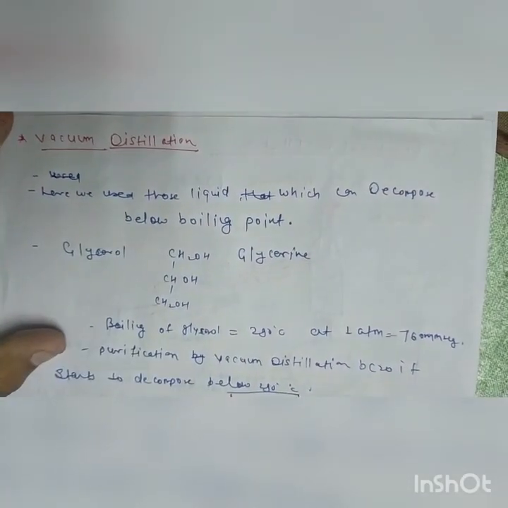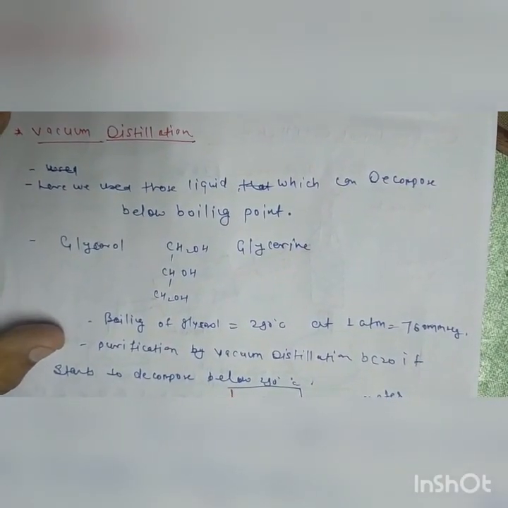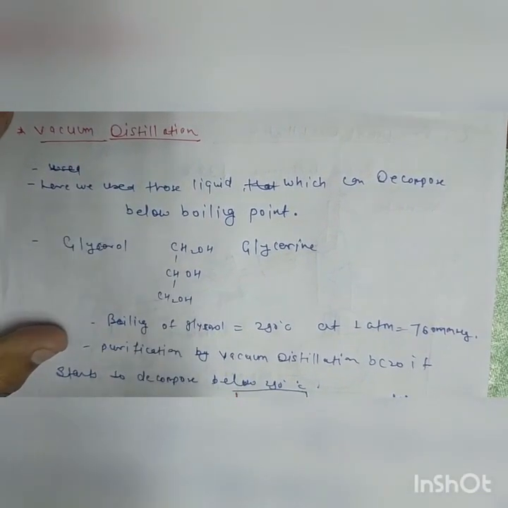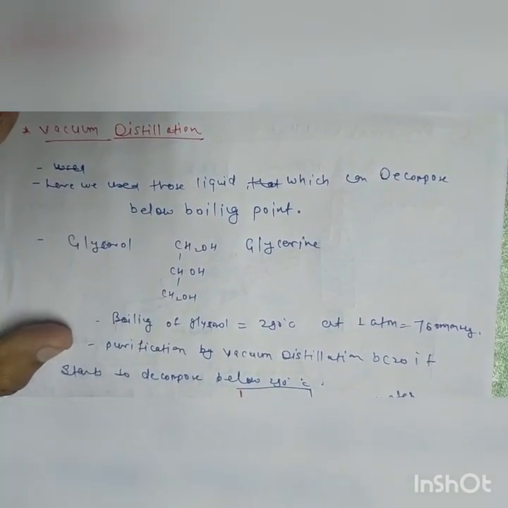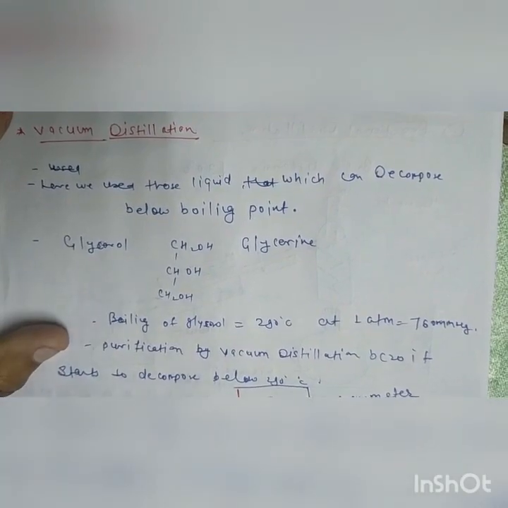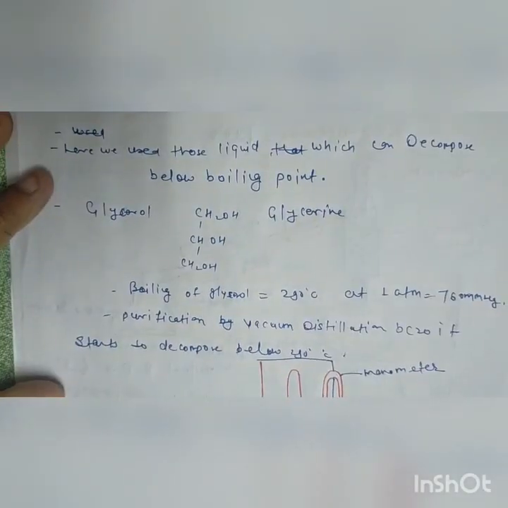distillation. In vacuum distillation, we use liquids which can decompose below their boiling point, meaning liquids that can lose their properties, like glycerol, glycerin.